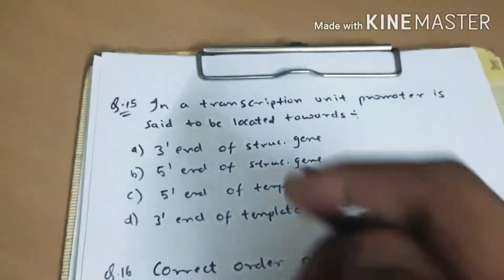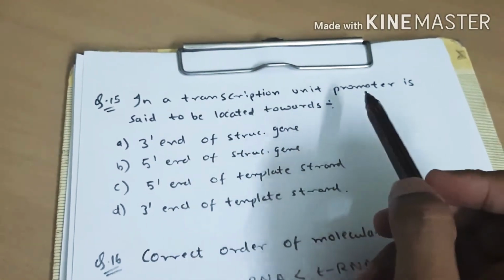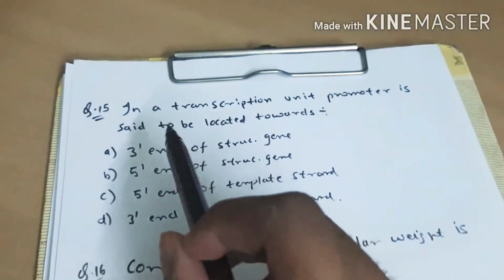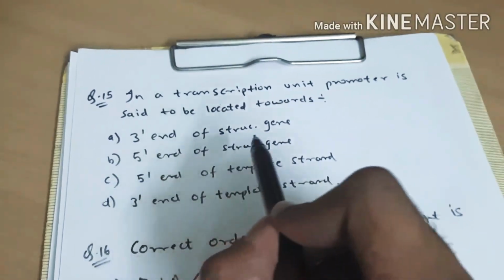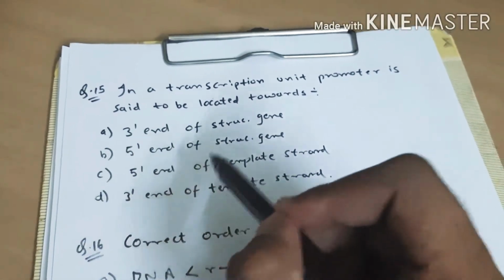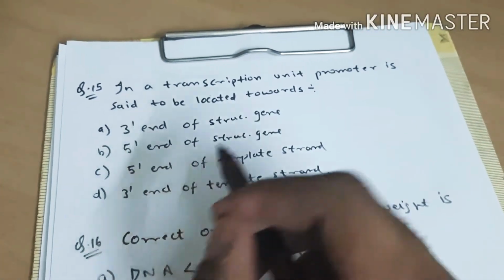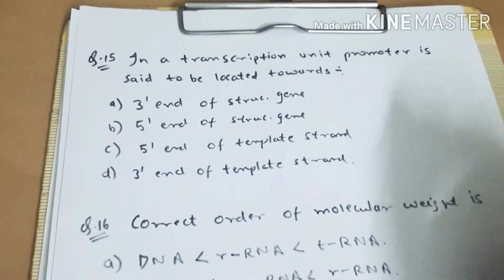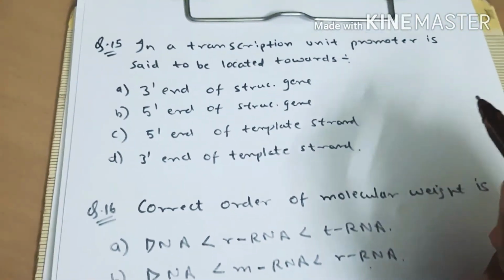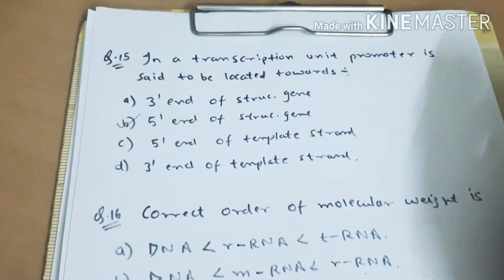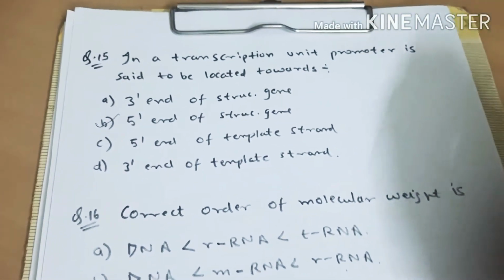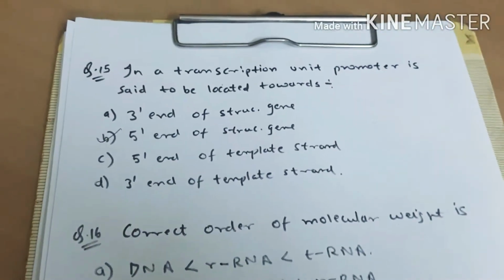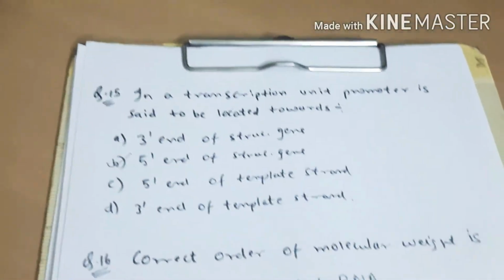Now question number 15. In a transcription unit, promoter site is said to be located towards. Okay, options are 3' end of structural gene, 5' end of structural gene, 5' end of template strand, and 3' end of template strand. The answer is option B, which is 5' end of structural gene. It's a quite easy one. You refer to the diagram for this question to understand it better.